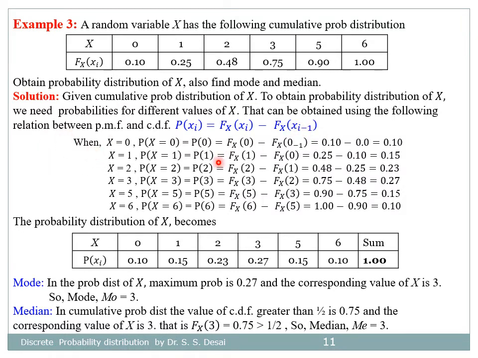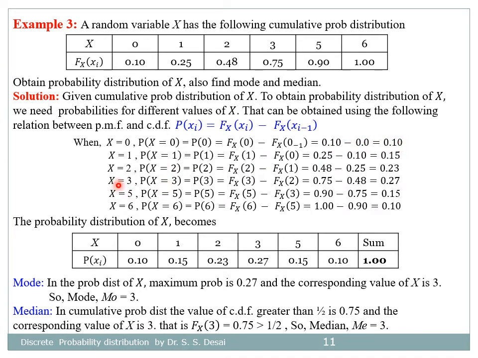In detail, when x is equal to 0, the probability that x is equal to 0, P0, is equal to F of 0 minus F of 0 minus, so that is 0.1 minus 0, that is 0.1.